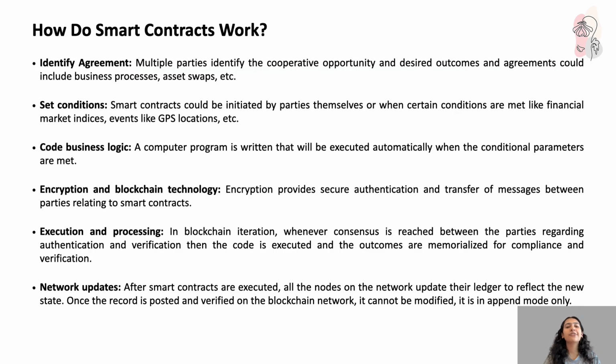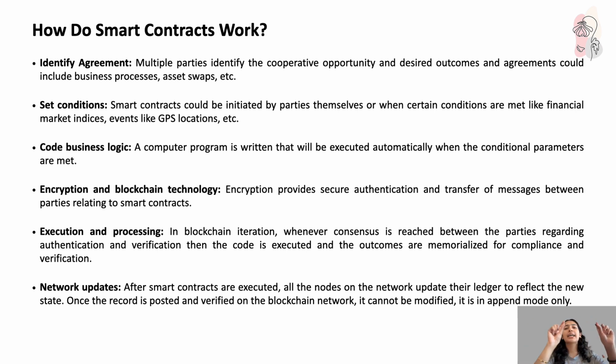First, identify the agreement. Multiple parties identify the cooperative opportunity and desired outcomes, and agreements could include business processes, asset swaps, etc. Set conditions: smart contracts could be initiated by parties themselves or when certain conditions are met, like financial market indices, or events like GPS locations. If you reach this place, you're going to get this. If you're going to take this turn, you're going to get this. That is all. Code business logic, if a condition is written.